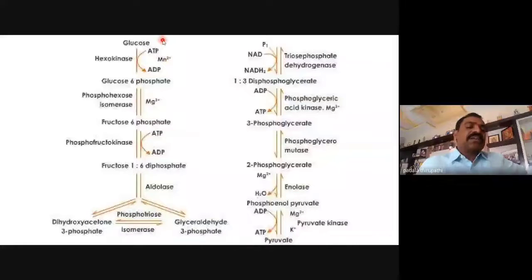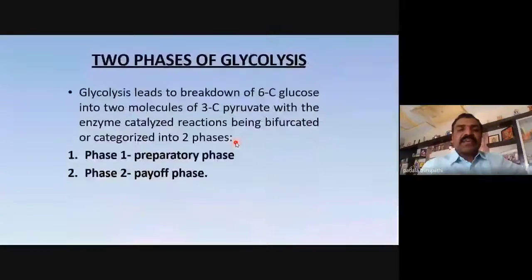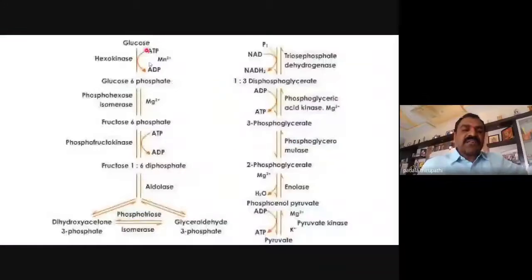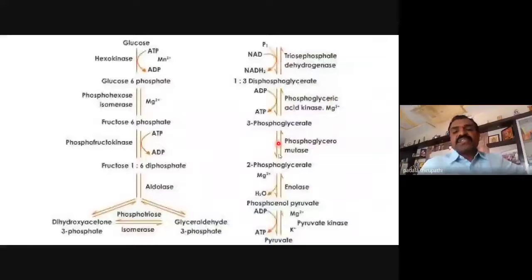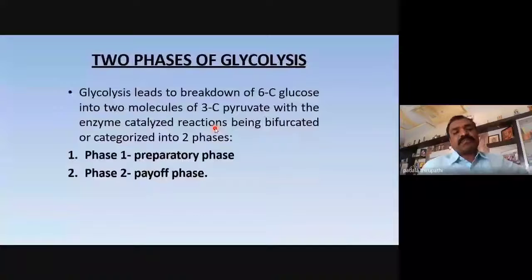In the first phase, how many steps are involved? 5 steps. This is the preparatory phase. In this preparatory phase, 5 steps are here, and in the payoff phase, another 5 steps are here. The total 10 steps are involved in the entire glycolysis process.